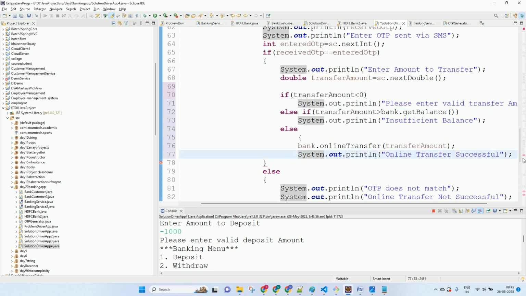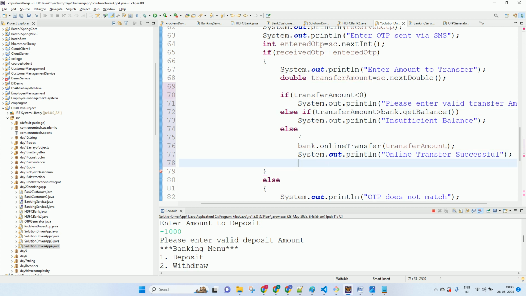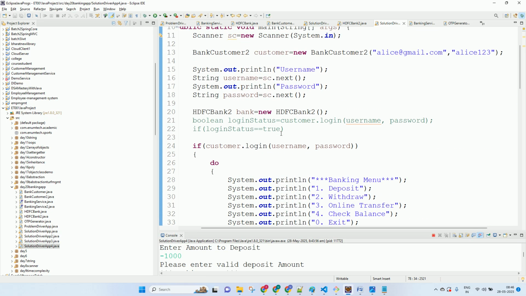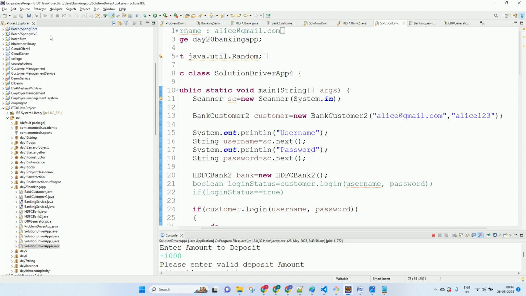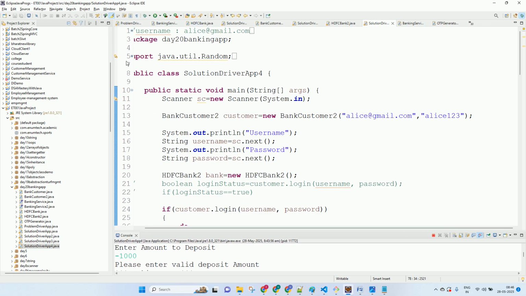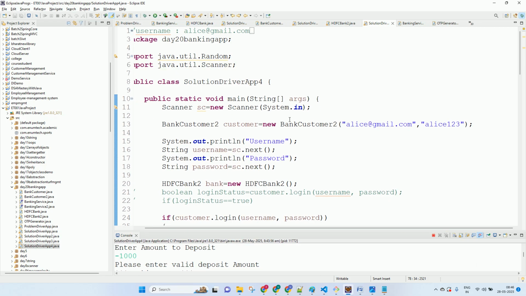Making sense? So this is the level of code which I expect you all to attain. Now is this class having Random? Is this class having Scanner? Scanner is being used over here. Is this class having Random? No. So do a Control Shift O. It will remove all the unwanted imports. Yes, no, maybe. Understood? What level of programming I expect you all to reach?